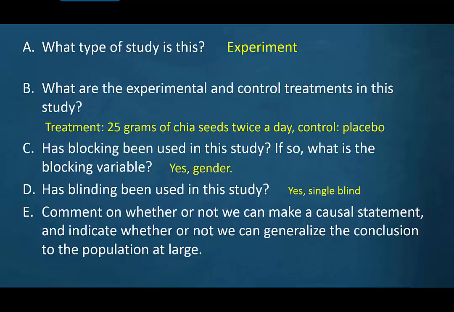Comment on whether or not we can make any causal statements and indicate whether or not we can generalize the conclusion to the population at large. Well, since it is an experiment, we can make a causal statement. However, they found no significant difference, so we can't say that one caused weight loss because there was no difference found between the 2 groups. Since the sample itself was not random, the causal statement that could have been generated could not be generalized to the population at large. It is very important that we take a simple random sample for our initial study in order to generalize to the population.